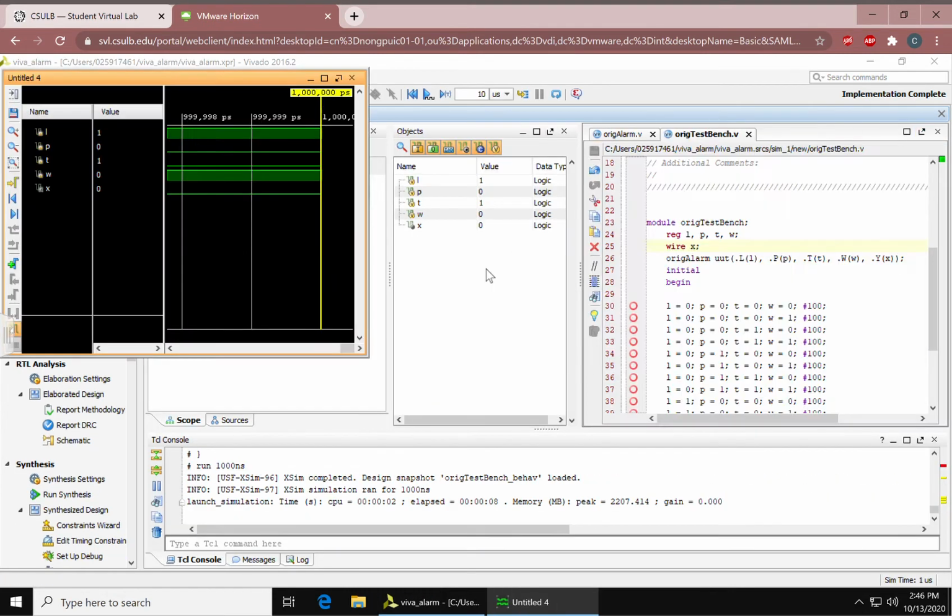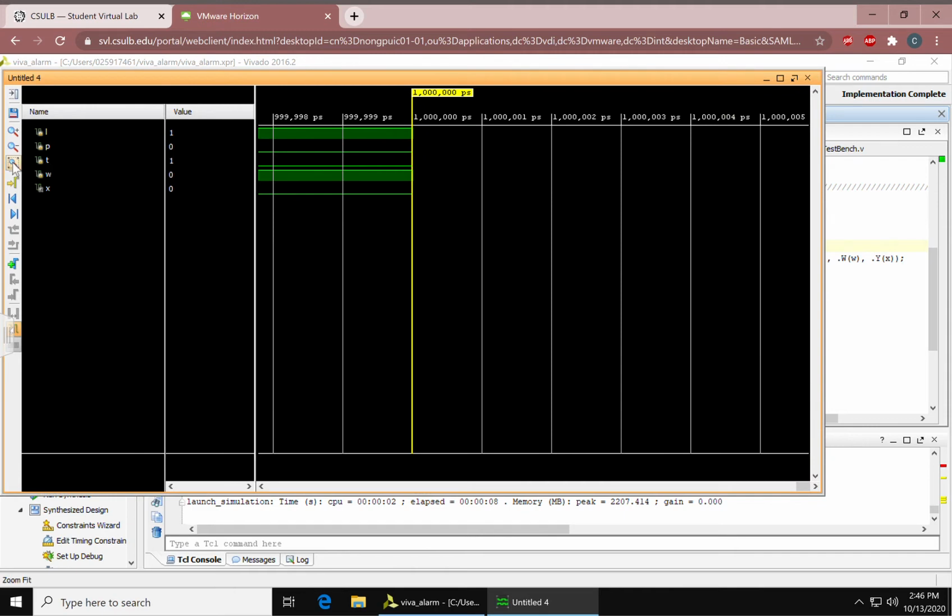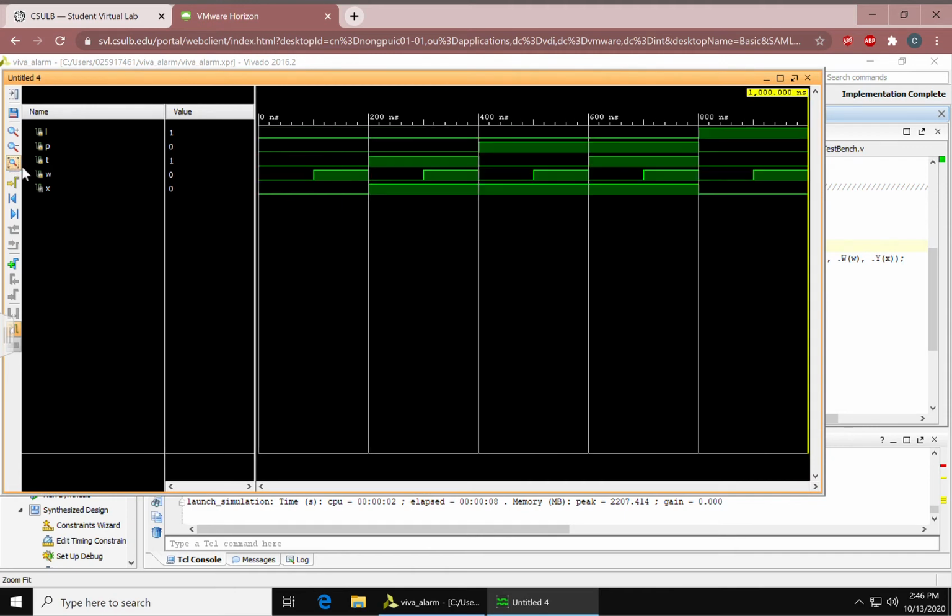Here we can see a timing diagram. Here are some values, 0, 0, 0.